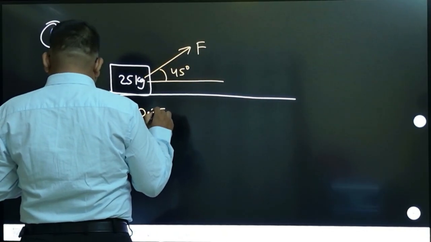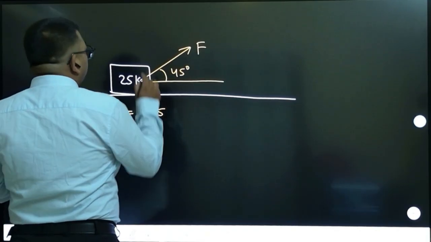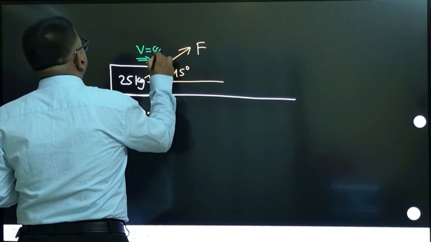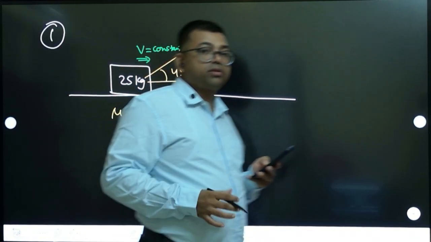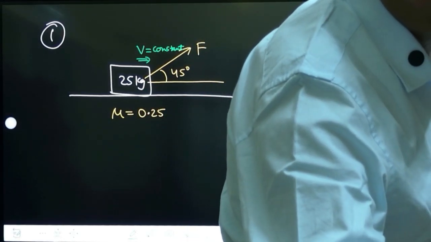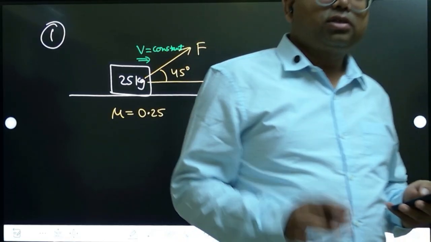Okay, and the first very important condition is given: the block is moving with a uniform velocity, which means its velocity is constant. I think you know the meaning of uniform velocity. So tell me, what will be the acceleration if the velocity is constant?